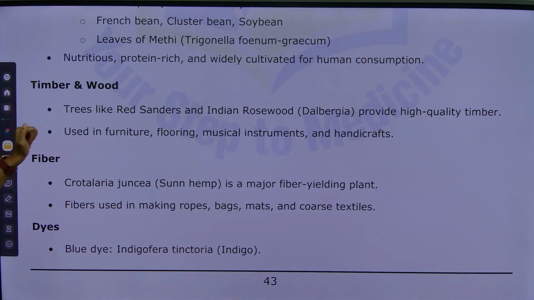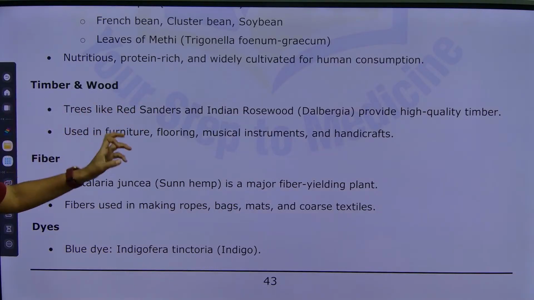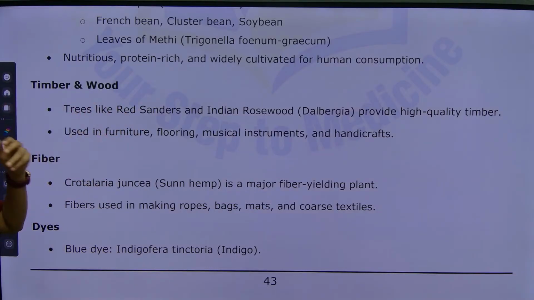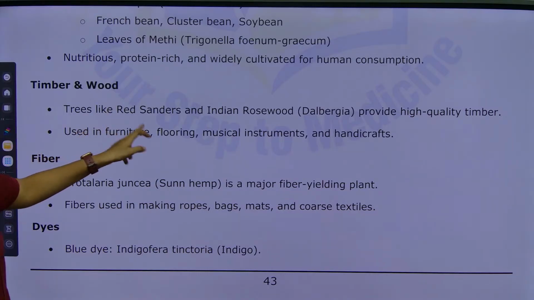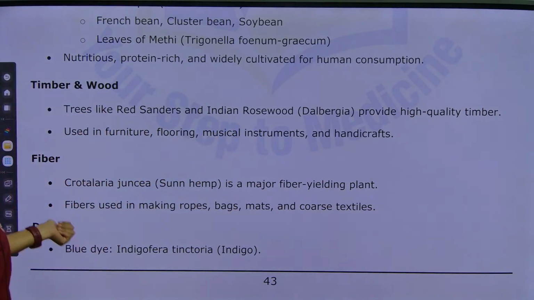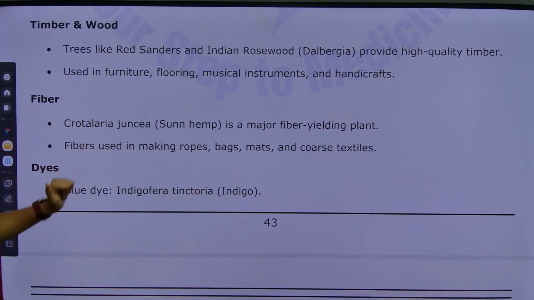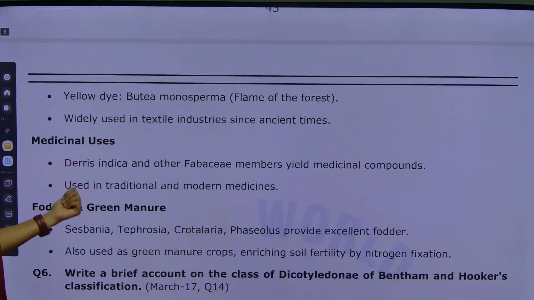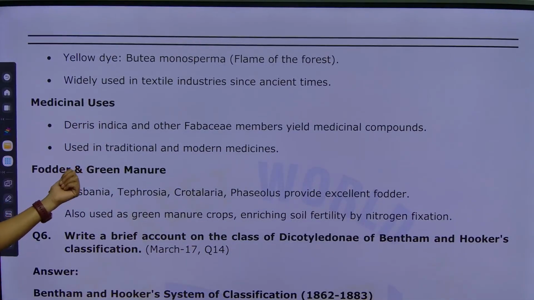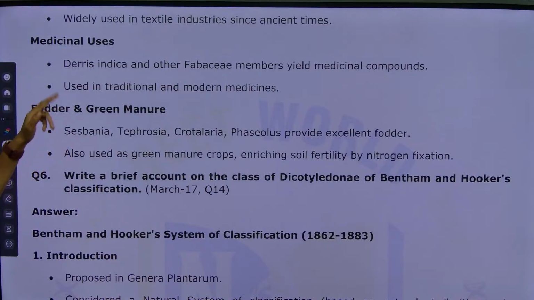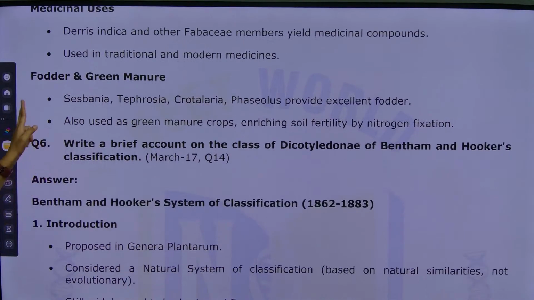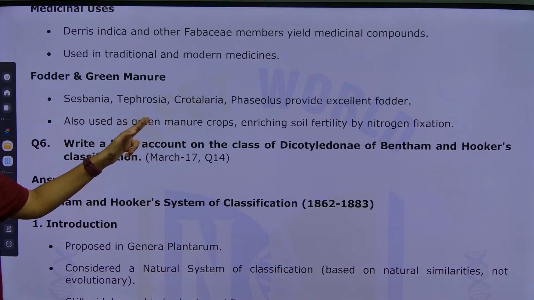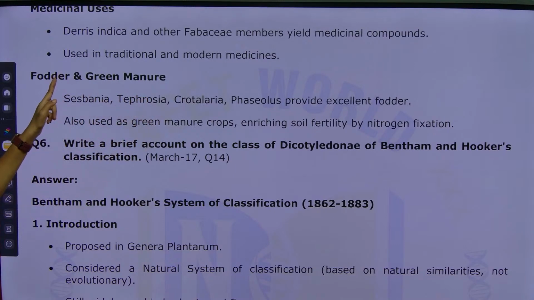Next, timber and wood. See, all types of plants and their uses with economic importance you have to remember, like red sanders and Indian rosewood, Dalbergia. Next, fiber, sun hemp; dyes, Indigofera; and medicinal values, mulethi, Abrus, Derris indica as well. For fodder, Sesbania, Tephrosia and Crotalaria, Phaseolus. These are the examples for fodder and green manure.